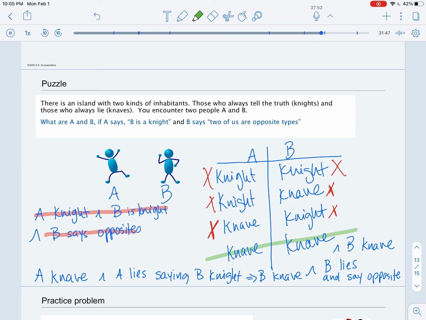From that, we can see that all of those statements are true simultaneously.